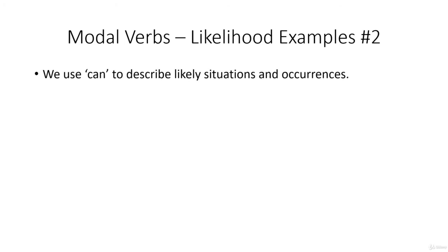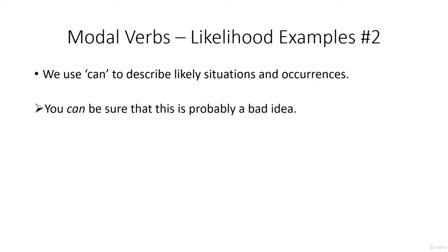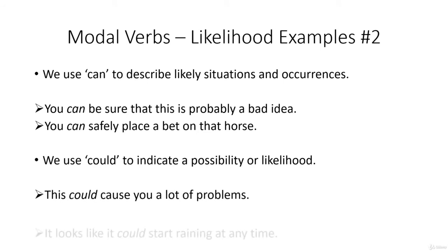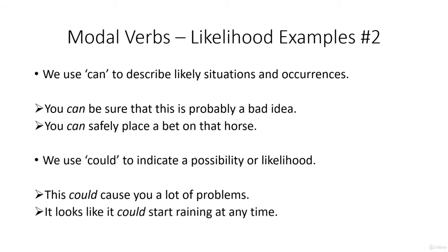So we use can to describe likely situations and occurrences. You can be sure that this is probably a bad idea. You can safely place a bet on that horse. Worst advice ever. And we use could to indicate a possibility or a likelihood. This could cause you a lot of problems. It looks like it could start raining at any time.